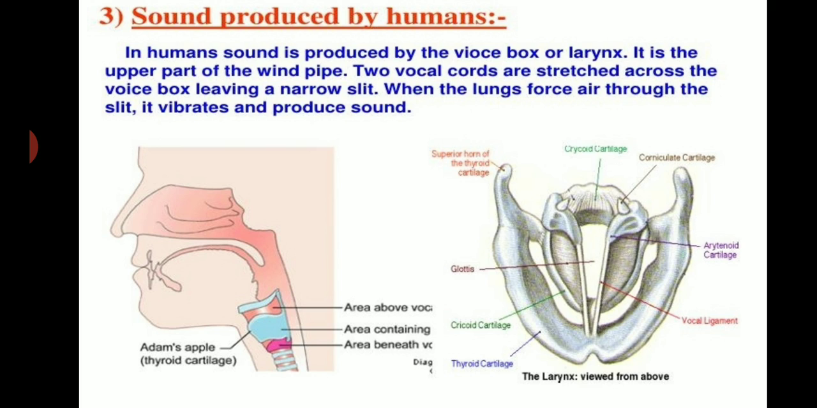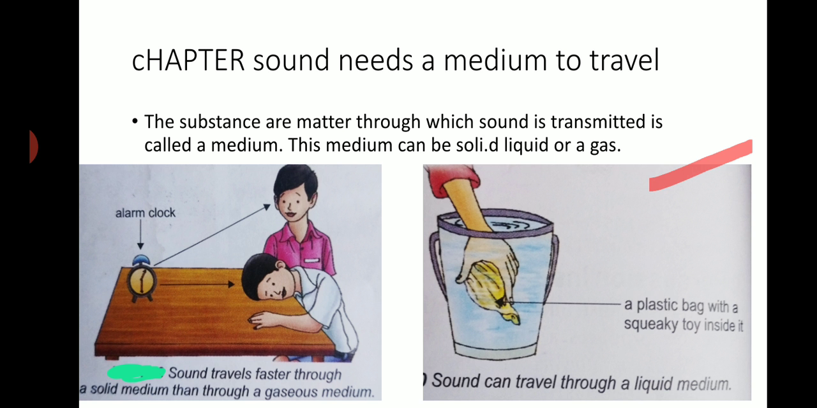But sound cannot move through a vacuum. Vacuum means where there is no air, sound cannot move. Sound is a form of energy and it is produced by a vibrating body. And the vibrating body transfers its energy to the neighboring molecules in the medium, which in turn pass on their energy to other molecules. So sound requires a medium to travel.